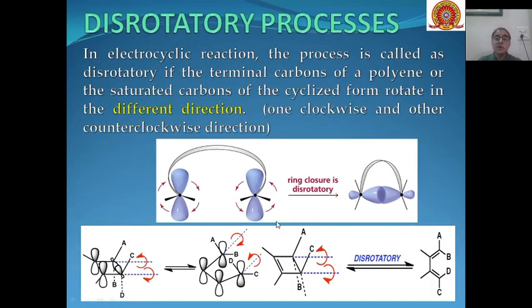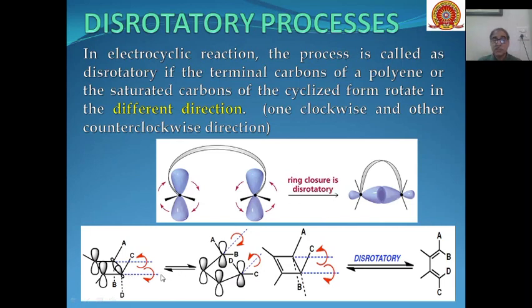Similarly, in disrotatory processes the rotation is in different directions, that is, one bond rotates clockwise and the other bond rotates anti-clockwise, and such type of ring closure is called disrotatory ring closure.